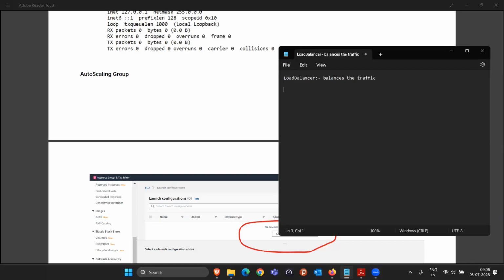That means if 3,000 people are visiting your machines, and if 3 web servers are running, so 1, 2, 3, all 3 web servers are going to get 1,000 traffic each. Hope this part is clear to all of you, right? If 3,000 traffic is coming, and 3 web servers are running, all 3 web servers are going to get 1,000 traffic each. Was this clear?